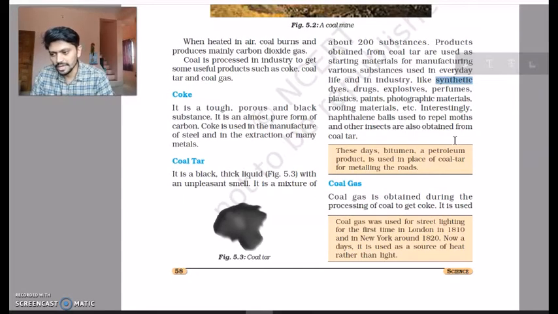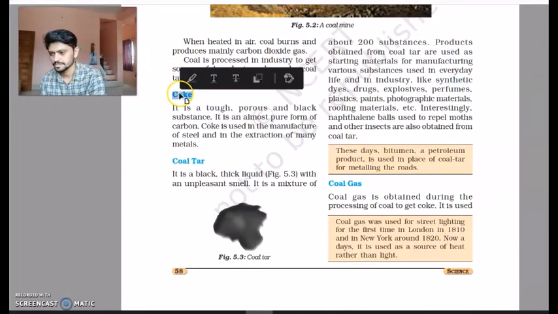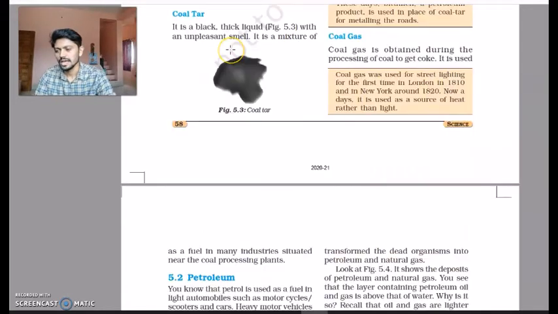Another product of coal is coal gas. Now actually coal gas is a product that we get when we try to prepare coke. And where is the coal gas used? It is used as a fuel in certain industries. Some of the industries use it for heating purpose. Some were used for lights, street lights. So based on the requirement, we can use coal gas accordingly.